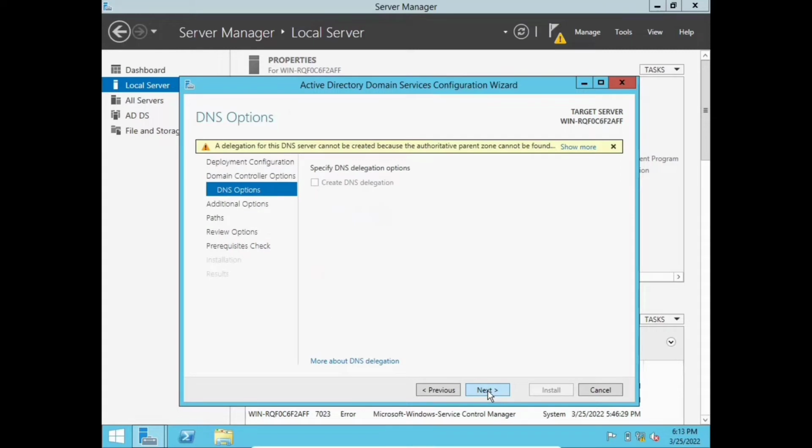Click next. In this DNS option, a message pops up notifying that a delegation for this DNS server cannot be created because the authoritative parent zone can't be found, because we have not yet done that. So click next.